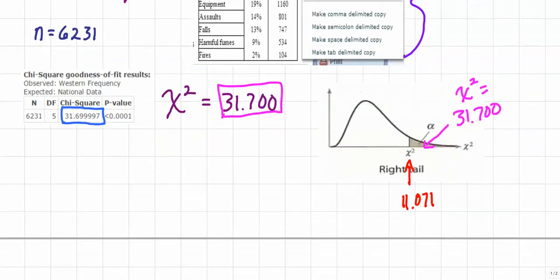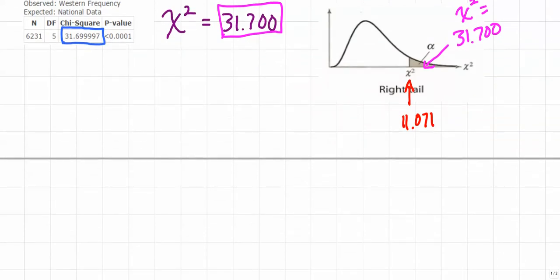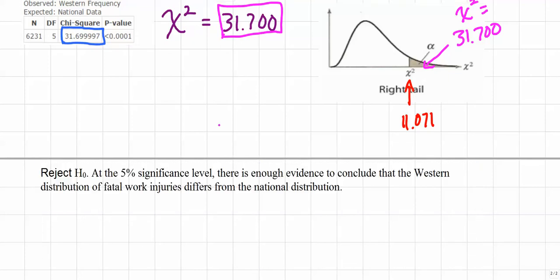So, for this particular problem, we will reject the null hypothesis. At the 5% significance level, there is enough evidence to conclude that the Western distribution of fatal work injuries differs from the national distribution.